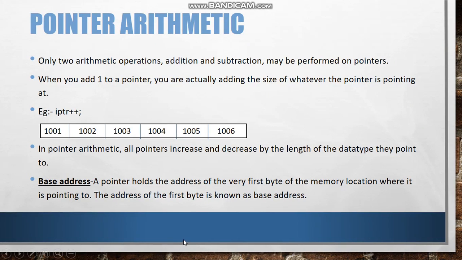Now let us understand what is base address. A pointer holds the address of the very first byte of the memory location where it is pointing to. The address of the first byte is known as the base address. So considering the example given previously, if my pointer is pointing to this portion, which is the starting portion, then we can consider this as a base address. So 1001 is the base address.